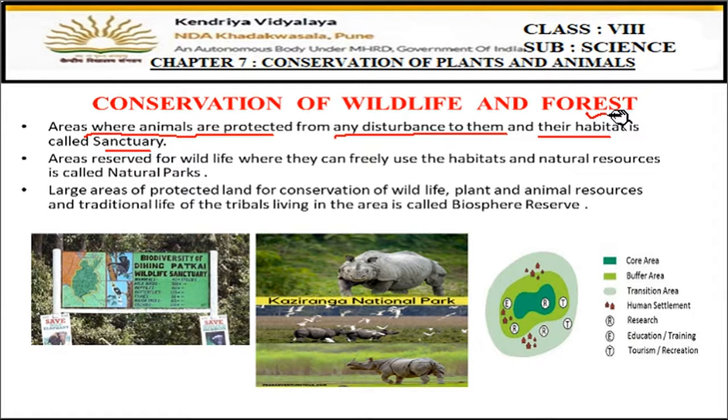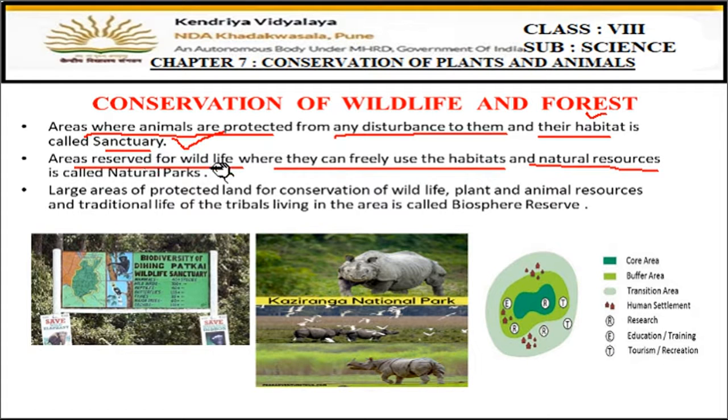The area where these animals are living, nobody can enter, nobody has to disturb these animals, as these areas are protected and conserved, and they are called sanctuaries, right? Sanctuaries. Bharatpur Bird Sanctuary is one of the examples. So you can find many examples of sanctuaries, national parks, and biosphere reserves. Okay, then these are sanctuaries. Now, areas reserved for wildlife where they can freely use the habitats and natural resources, right?